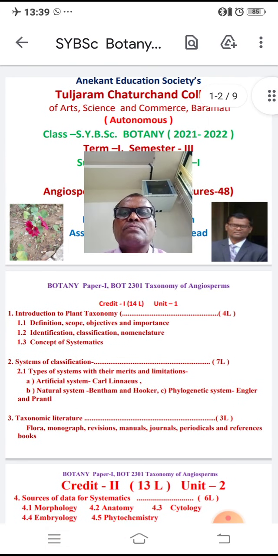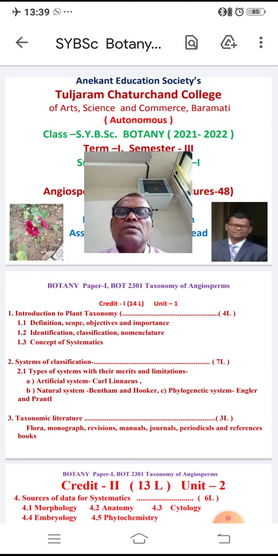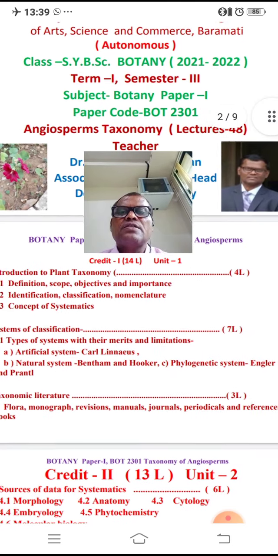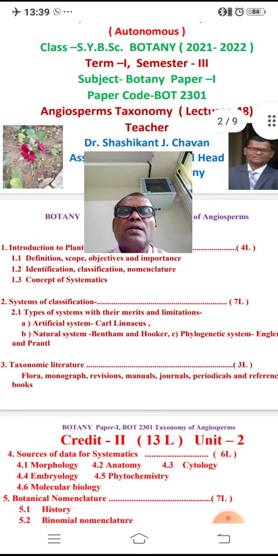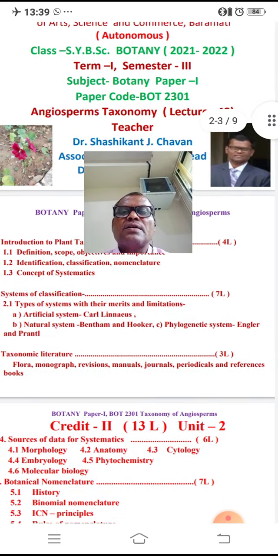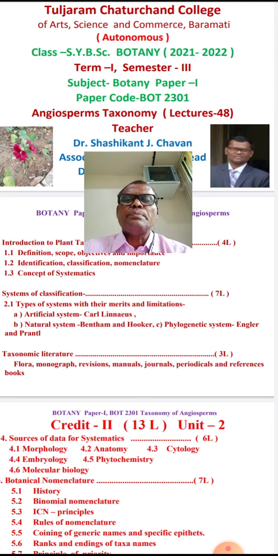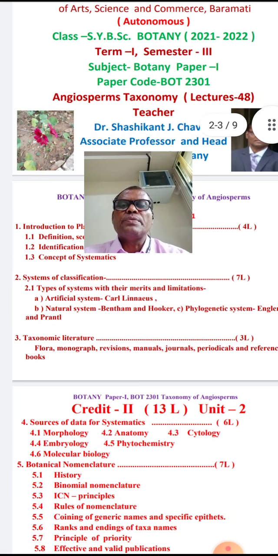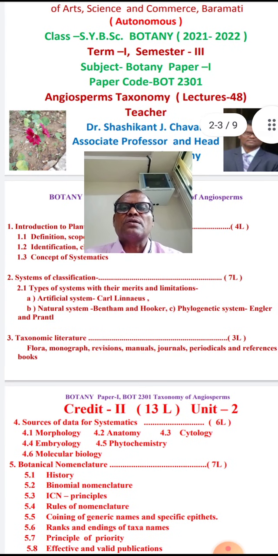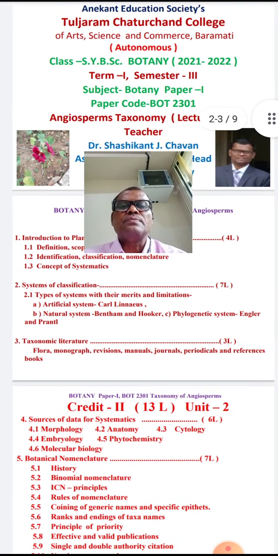with their merits and limitations. You remember these 3 systems: the artificial system of classification given by Carl Linnaeus, second the natural system given by Bentham and Hooker, and third the phylogenetic system given by Engler and Prantl, right? Then the third topic is taxonomic literature. There are different concepts in taxonomy, right?